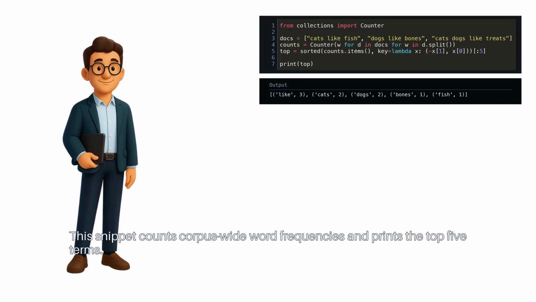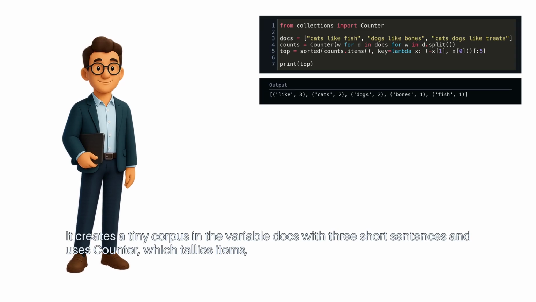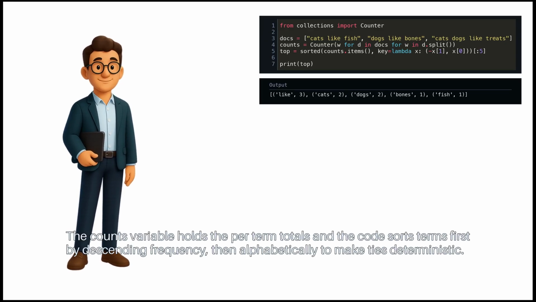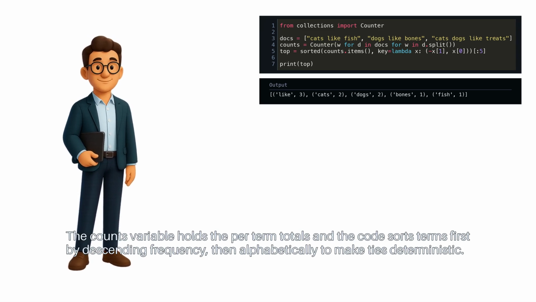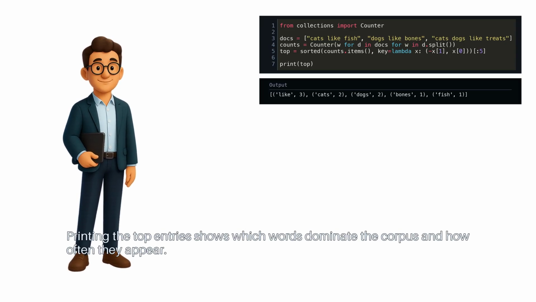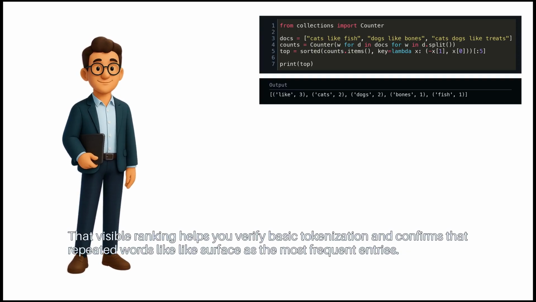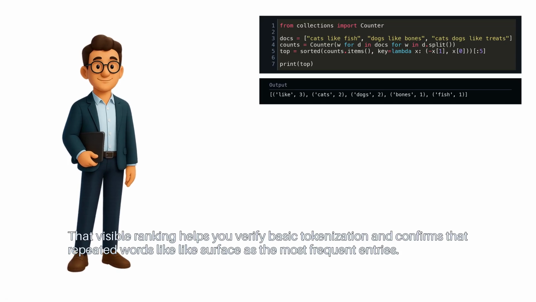This snippet counts corpus-wide word frequencies and prints the top 5 terms. It creates a tiny corpus in the variable docs with 3 short sentences and uses Counter, which tallies items, to aggregate tokens produced by simple whitespace splitting. The counts variable holds the per term totals, and the code sorts terms first by descending frequency, then alphabetically to make ties deterministic. Printing the top entries shows which words dominate the corpus and how often they appear. That visible ranking helps you verify basic tokenization and confirms that repeated words like "the" surface as the most frequent entries.